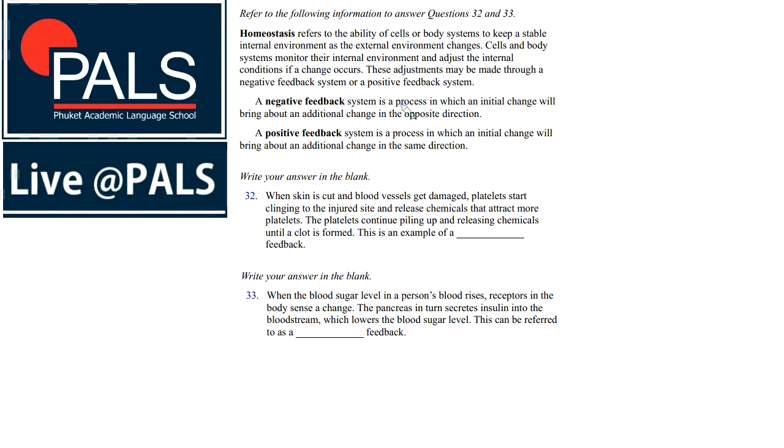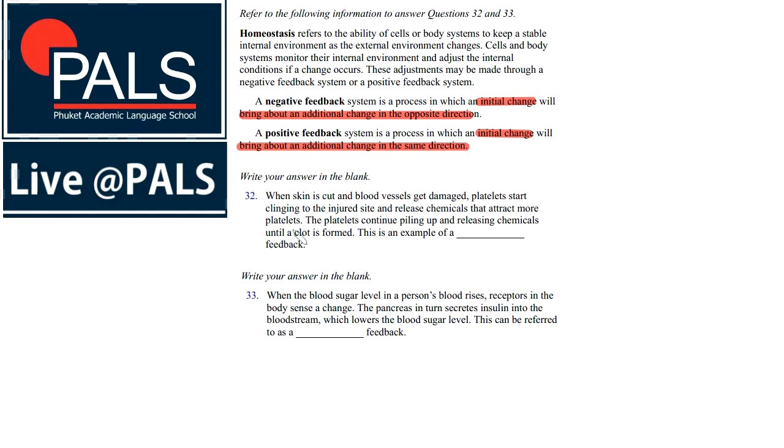A negative feedback system is a process in which an initial change will bring about an additional change in the opposite direction. So it reverses the change. Negative feedback reverses a change, an initial change. Positive feedback system is a process in which an initial change will bring about an additional change in the same direction. So it is enhancing the initial change, making it even stronger.